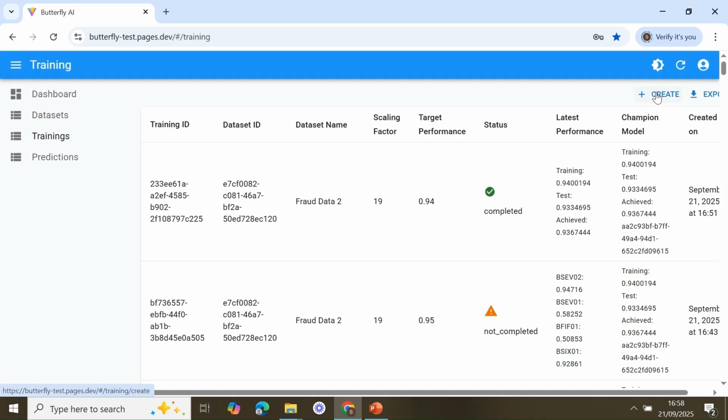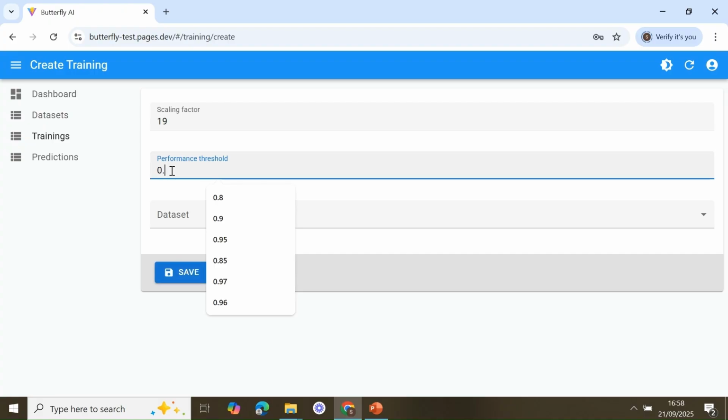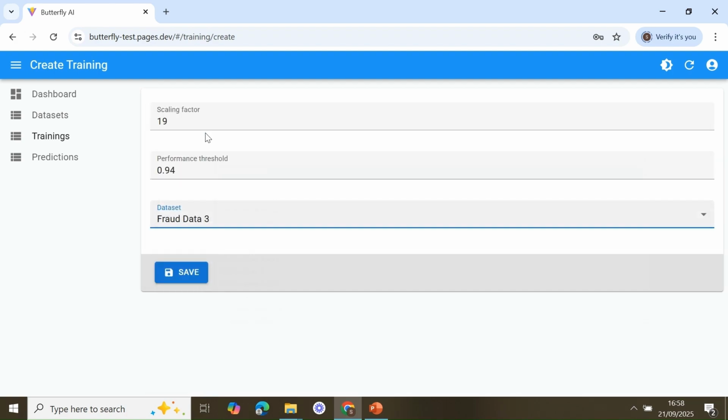So let's create another training this time. Of course, this time we go to the same 94% target, and the dataset is the new one, fraud dataset 3. So as we say, we're going to start the process.